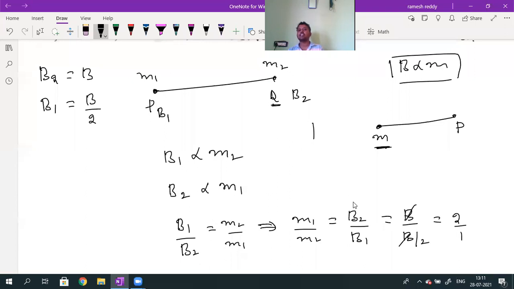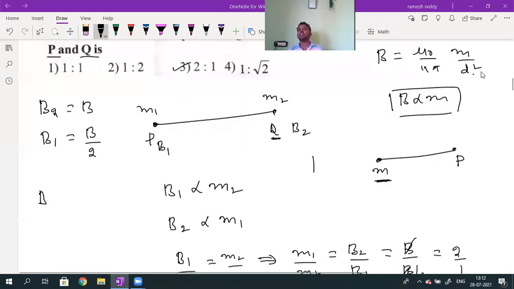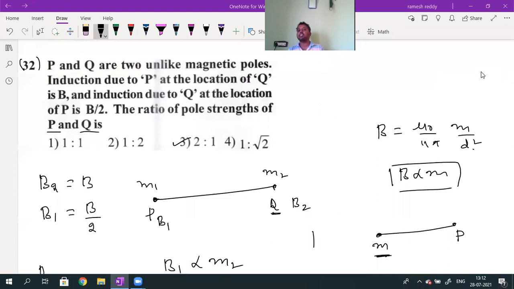No, it is not inversely proportional. Although when we consider this is the B definition for magnetic field induction in an external magnetic field. That's a very good question. In an external magnetic field, whenever they give an external magnetic field, in that external magnetic field, the formula is already given here, due to a pole strength m.